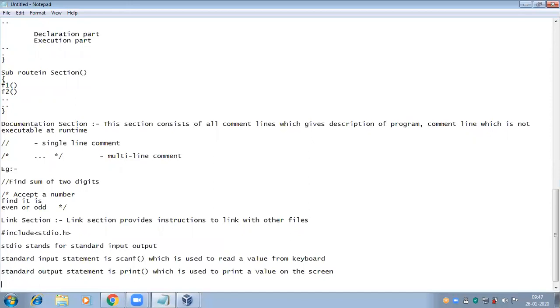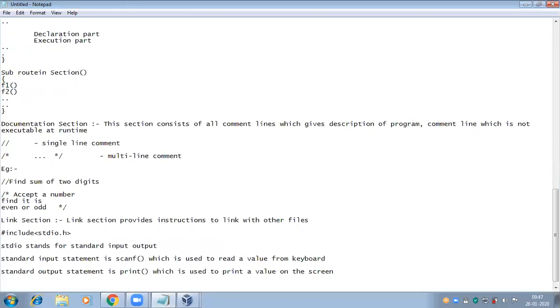The link section provides the instructions to link with other files. Hash include stdio.h header file. Stdio stands for standard input output header file.